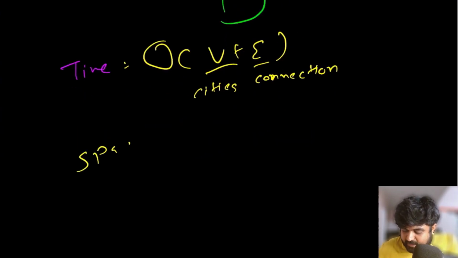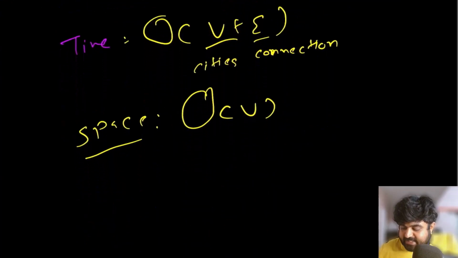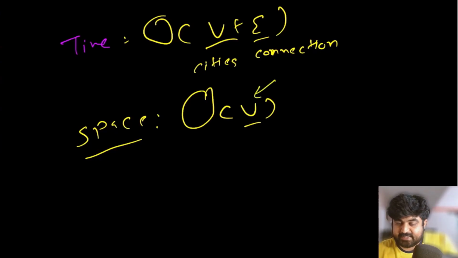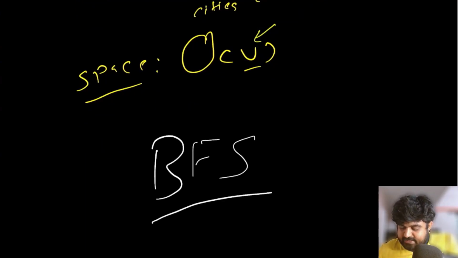Space complexity is also going to be big O of V, because the space complexity is based on the visited hash set and the queue that we have to generate, which can hold a maximum of 5 cities for this example. So it is directly related to the number of vertices present inside our given example. Awesome. So see how knowing BFS made our life so much easier. Let's move on to the coding explanation for this problem.